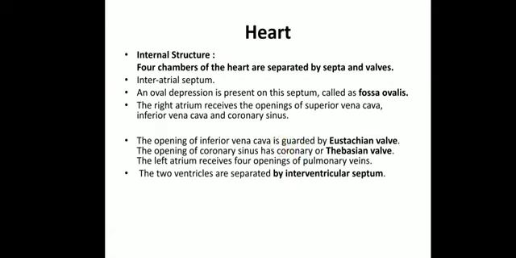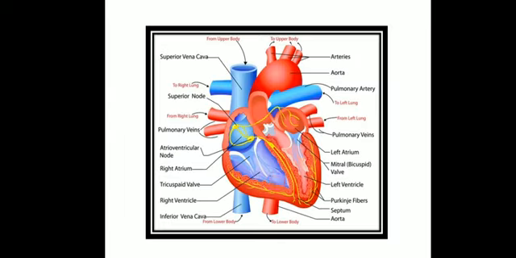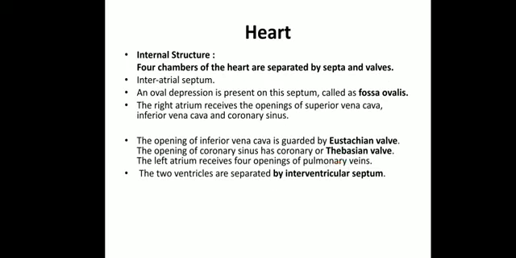Okay, next, the opening of the inferior vena cava is guarded by the Eustachian valve. So here this is the inferior vena cava. This is opening into the right atrium, which is guarded by a specific type of valve called the Eustachian valve. Okay, Eustachian valve. While the opening of the coronary sinus has got the Thebesian valve or coronary valve.